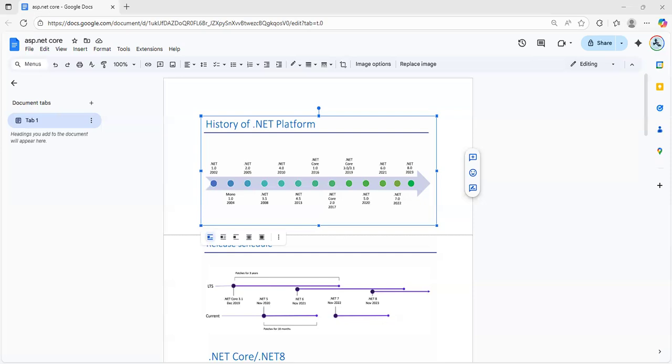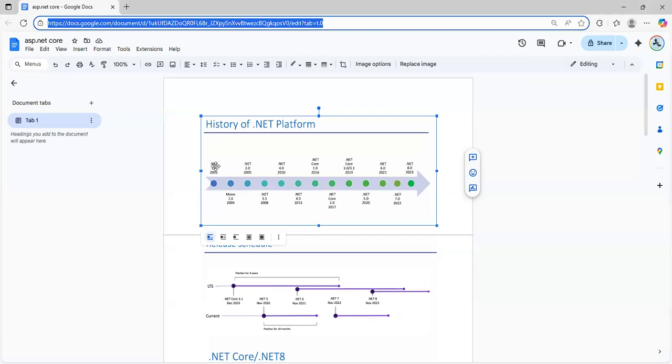And also the .NET framework is lower performance-wise, and .NET Core is fast. .NET framework does not support cloud, and .NET Core supports cloud. And .NET framework is not open source, and this is open source. This is some major difference on here.